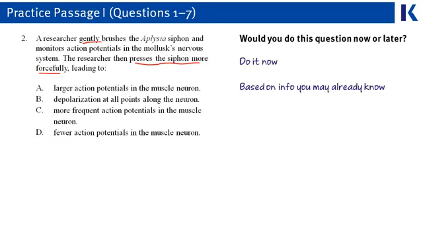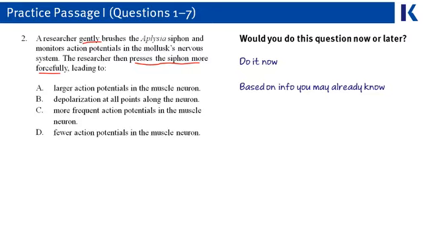This is a good question to do now because it's based on information that you already know, and you don't have to go back to the passage. This is an easy question that you can do now. So make sure you write down your own triage decision in your book. But taking a look at this question, the snail is experiencing a stronger stimulus when the researcher presses the siphon more forcefully, and so you have to remember what you know about stronger stimuli.